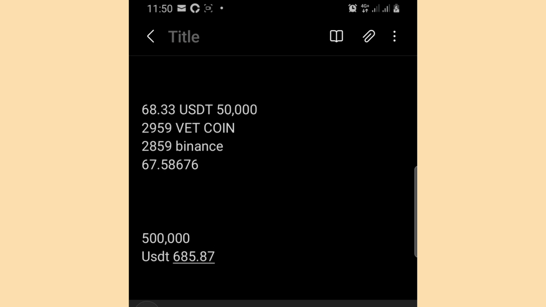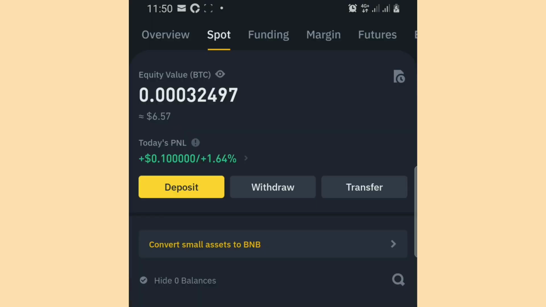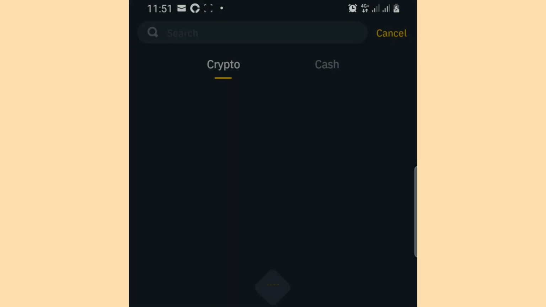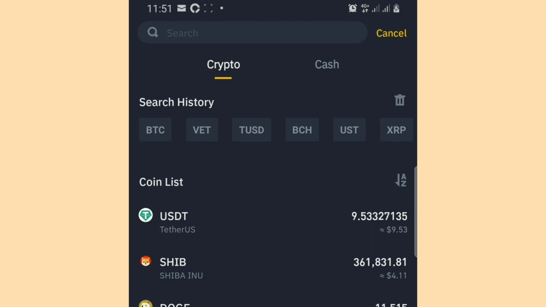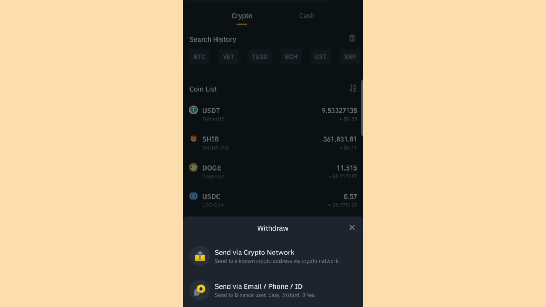All right, so after we must have bought this 685.87 USDT, hope you remember the next stage. You now send that USDT to LBank. So let me go to withdraw option here. So as usual, we now go over to withdraw option. Withdraw option on Binance. This is Binance right now. We've bought this crypto on Binance and we now want to withdraw it to LBank. USDT, you select USDT and select send via crypto network.